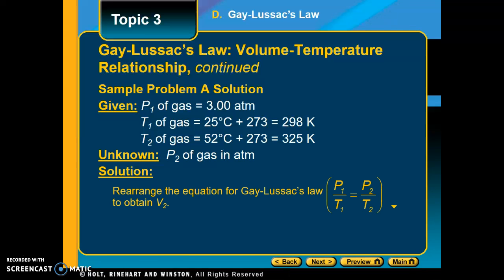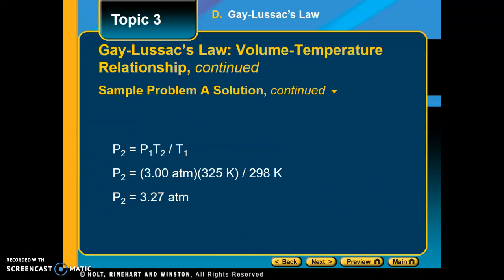So if we rearrange the formula P1 over T1 is equal to P2 over T2, you get P2 equals P1 times T2 divided by T1. So notice that we cross multiply. That's the key mathematical operation for this. So plugging those numbers in, we have 3.00 times 325 divided by 298, and you get 3.27 atmospheres.